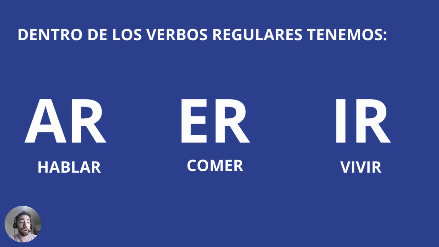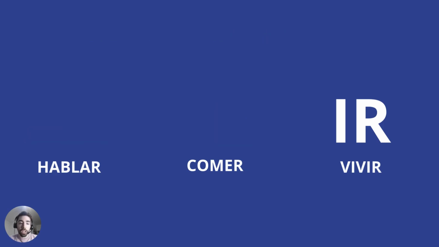So if we remember regular verbs, we have to understand that verbs in Spanish end with ar, er, or ir. In the first column, we have hablar, to speak or to talk. Later we have comer, to eat. And finally we have vivir, to live. We have those three endings in Spanish.